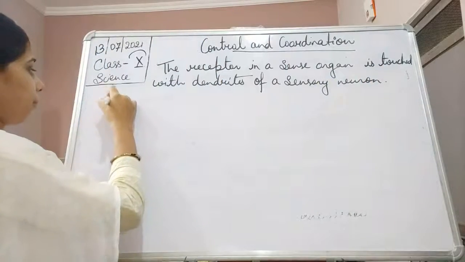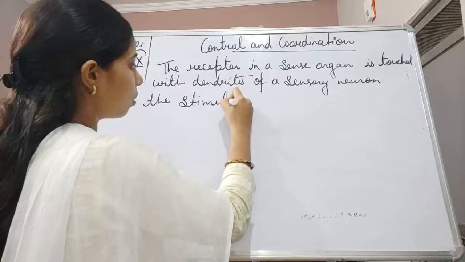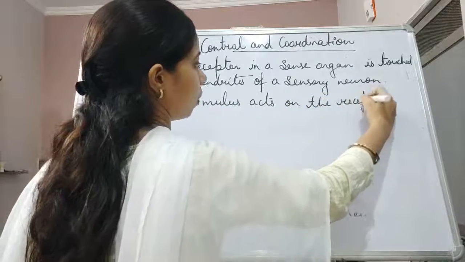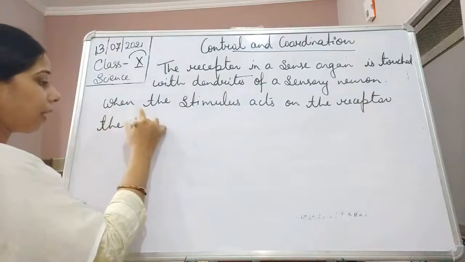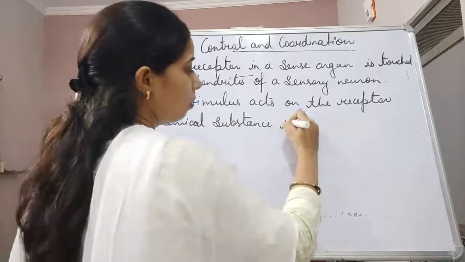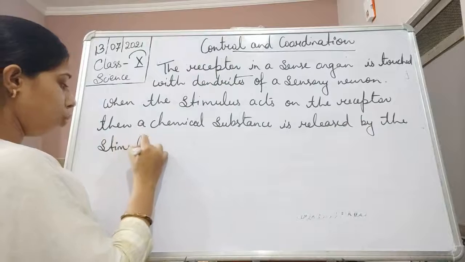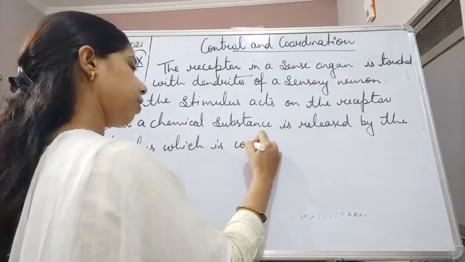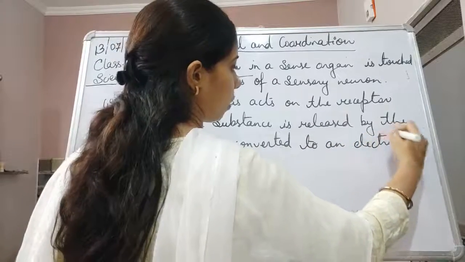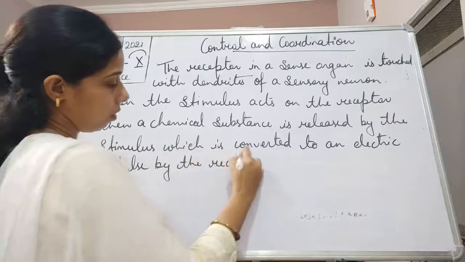So when the stimulus acts on the receptor, then a chemical substance is released by the stimulus, which is converted to an electric impulse by the receptor,